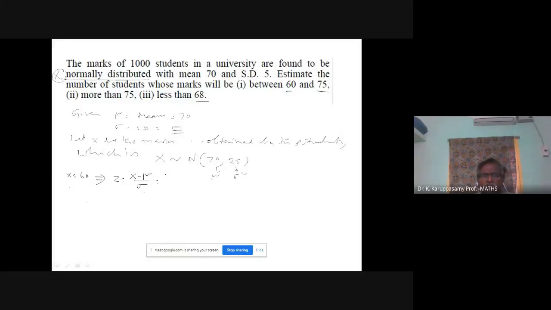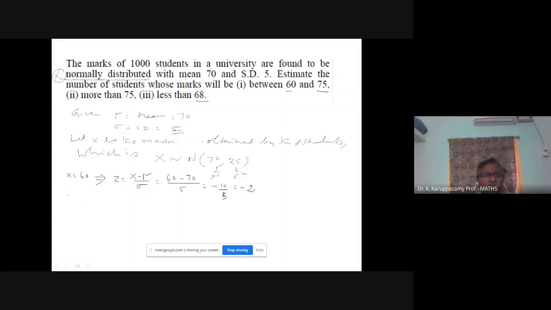So x value 60, mu value 70, divided by sigma value 5. So minus 10 by 5, minus 2. So x equal to 60 is equivalent to Z equal to minus 2.